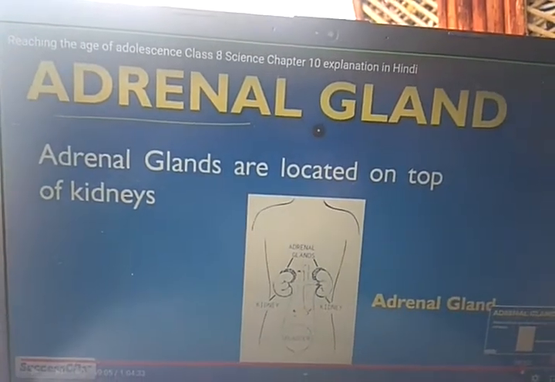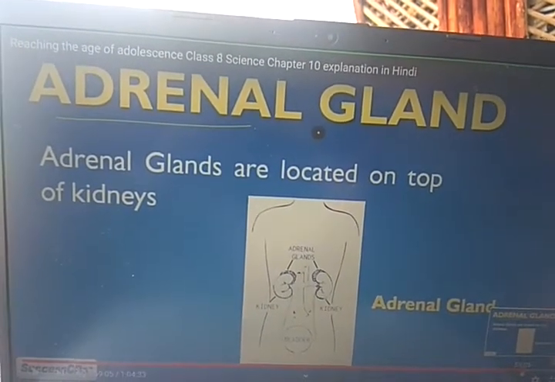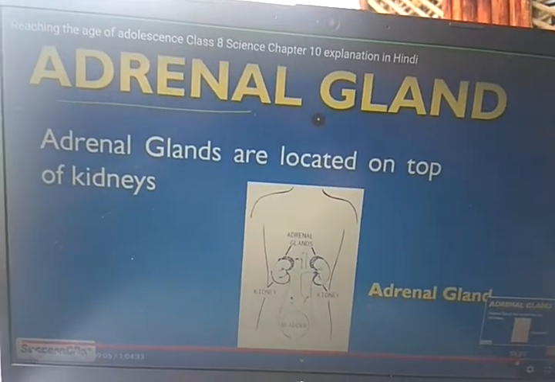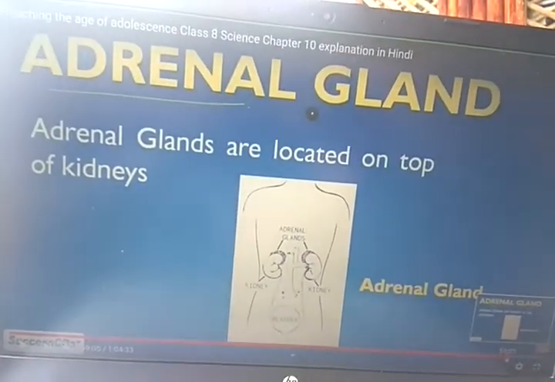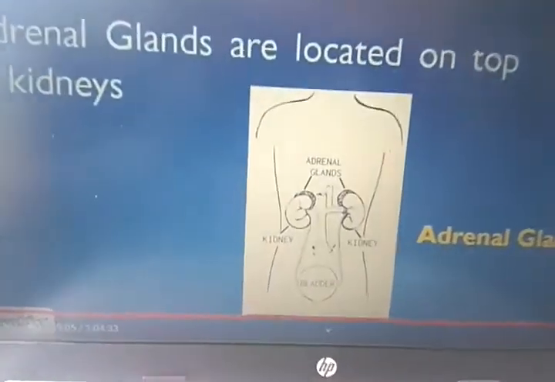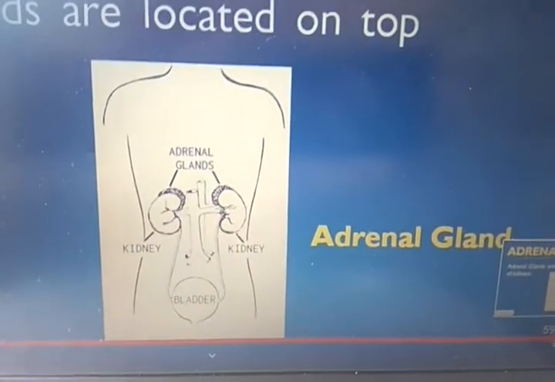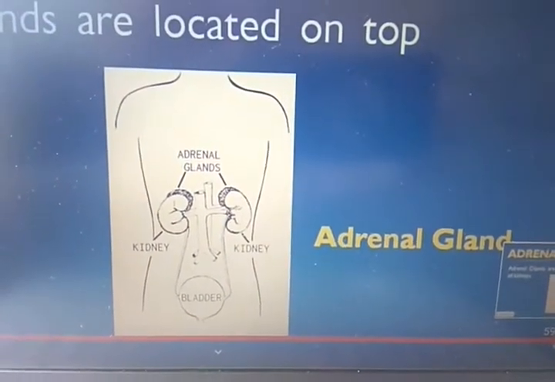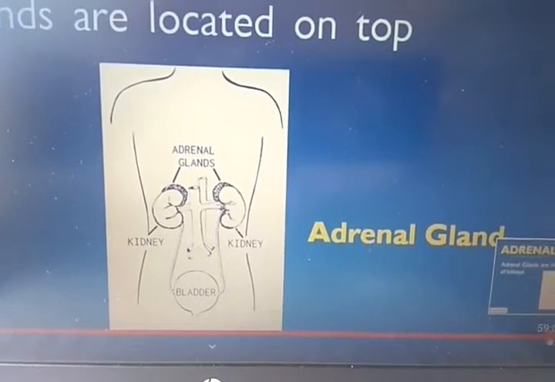Here is the new gland, adrenal glands, students. And adrenal glands are located on the top of the kidneys. You see, students, it is just above the kidney.